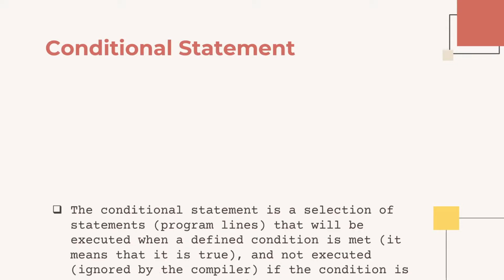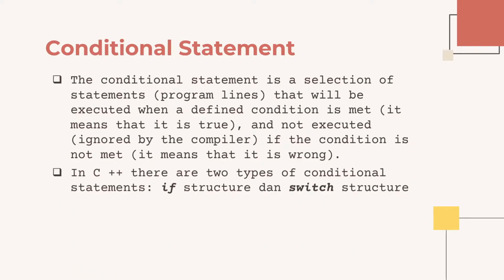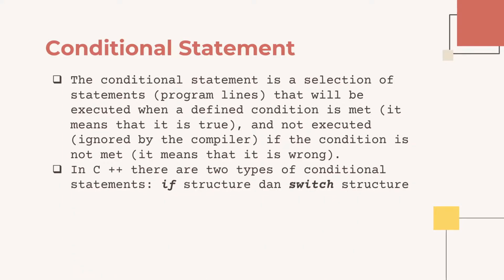Control statements can make a program more flexible. A conditional statement is a selection of statements or program lines that will be executed when a defined condition is met, and not executed if the condition is not met. In C++, there are two types of conditional statements. First is the if structure, and the second is the switch structure.